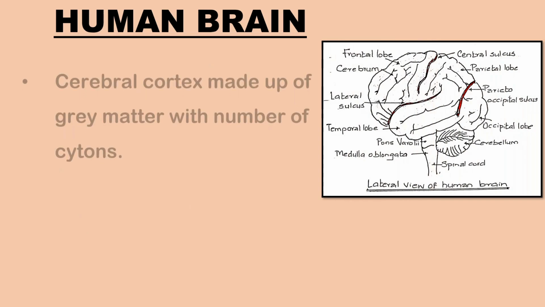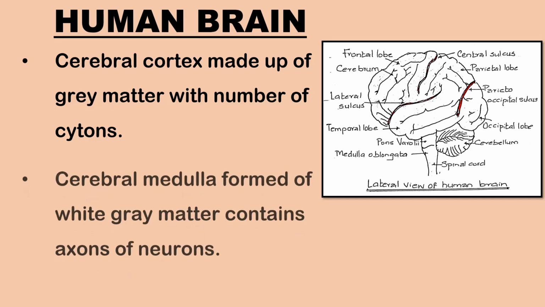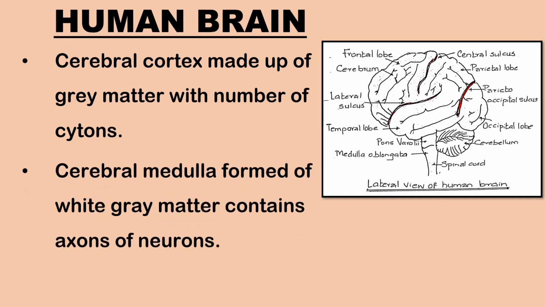The outer part of the cerebral hemisphere is called cerebral cortex. It is formed of grey matter containing a number of cytons. The inner part of the cerebral hemisphere is called cerebral medulla. It is formed of white matter containing axons of neurons.